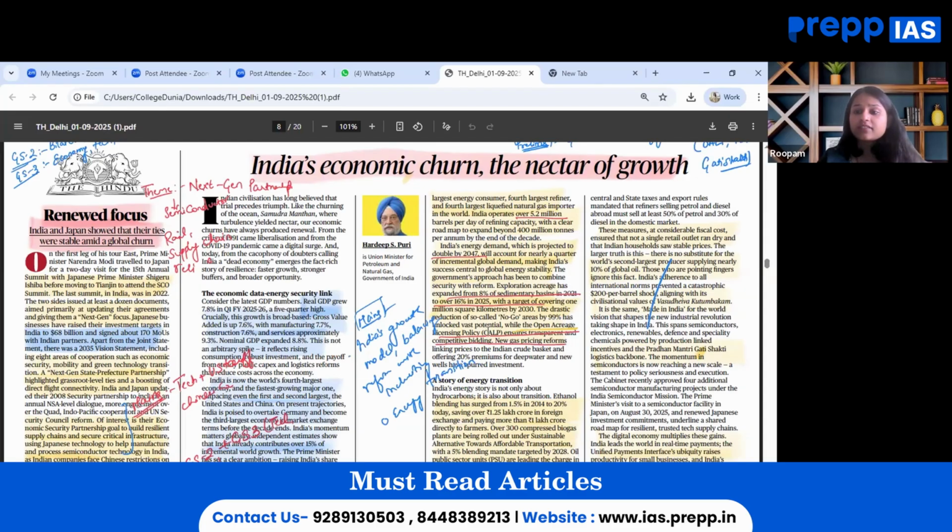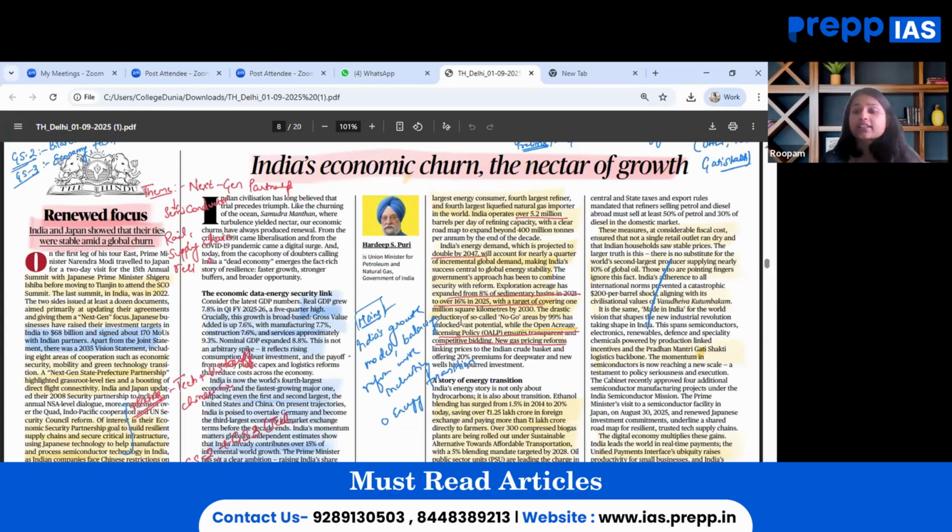From mains perspective, the same article is to be seen from the angle of India's growth model, balancing reforms with inclusivity, energy transition. We can even interlink with other GS papers in the form of an essay argument that can be written as India's economic model.